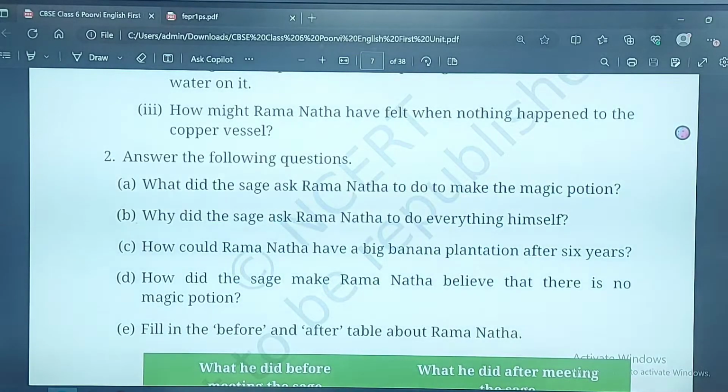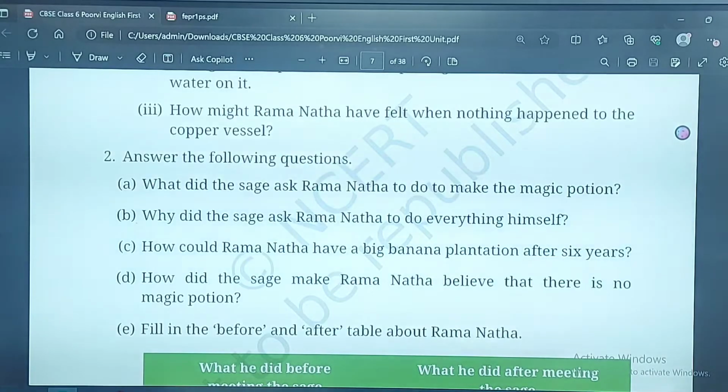Because the sage wanted to teach him about the importance of doing hard work himself to gain a fortune. He wanted him to realize that hard work can create magic. So please use these words when you're writing your answers. How could Ramanatha have a big banana plantation after 6 years? Because he planted more banana plants to collect more dew, and in the process he planted lots of banana plants and managed to have a big banana plantation in 6 years.